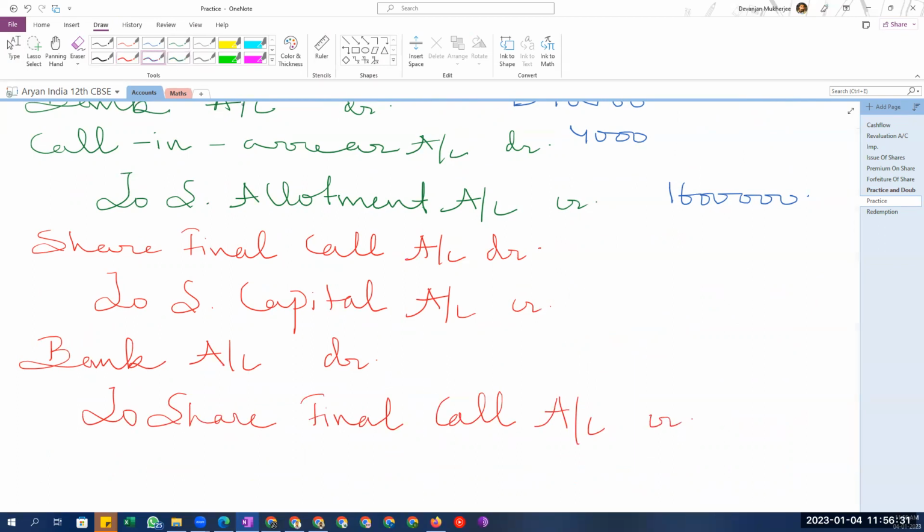And the amounts here will be 20 lakh, 20 lakh.